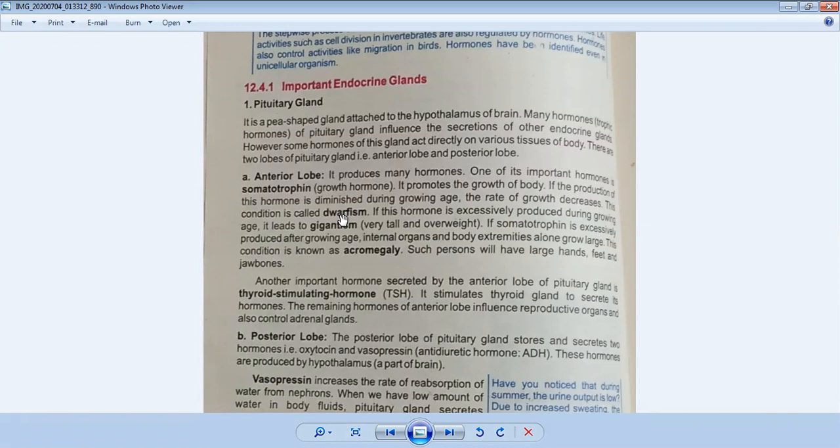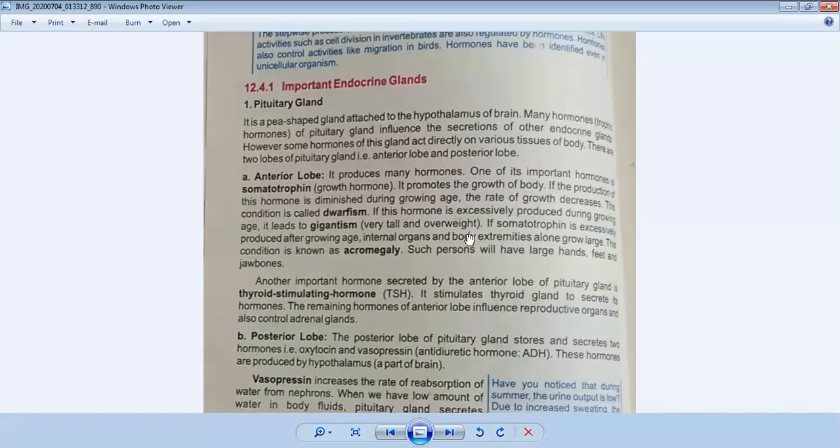This is a deficiency of somatotrophin hormone, and because of that, dwarfism is produced. But if this hormone is excessively produced during the growing age, it leads to gigantism. What is the meaning of gigantism? Gigantic is very large, very tall, very big in size, very tall and overweight.